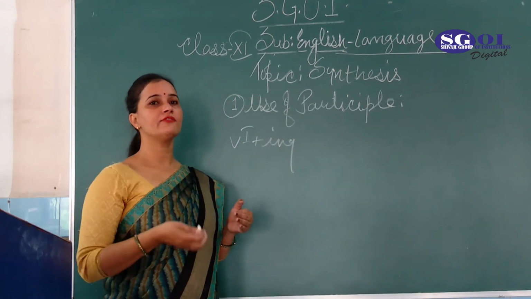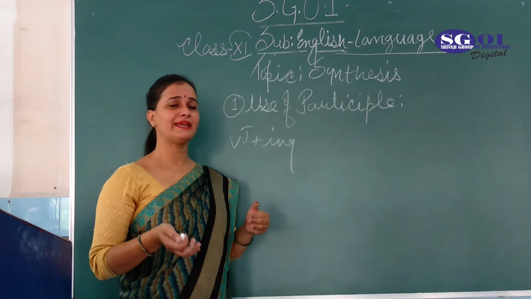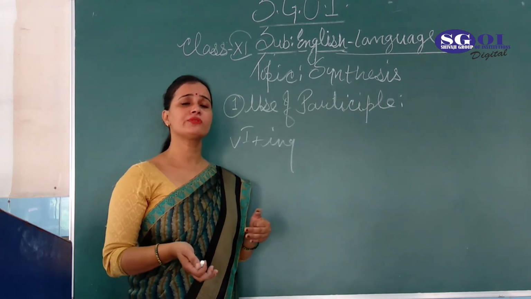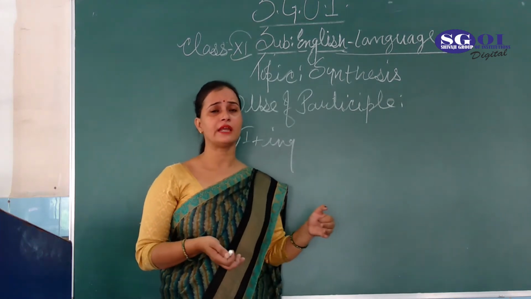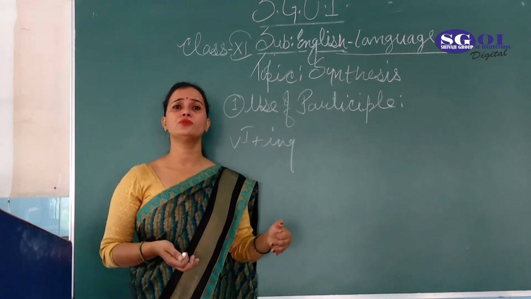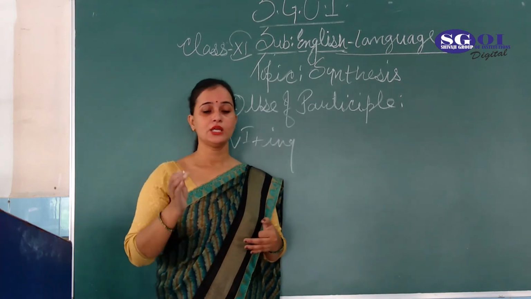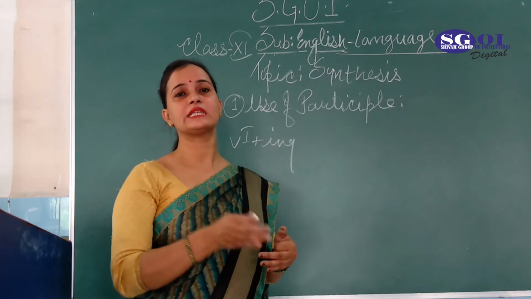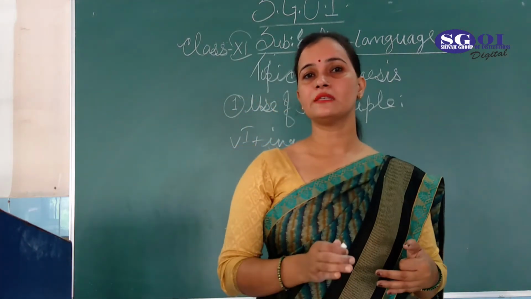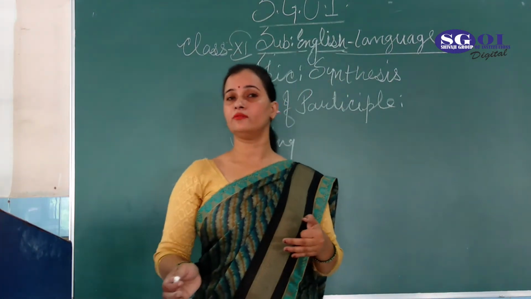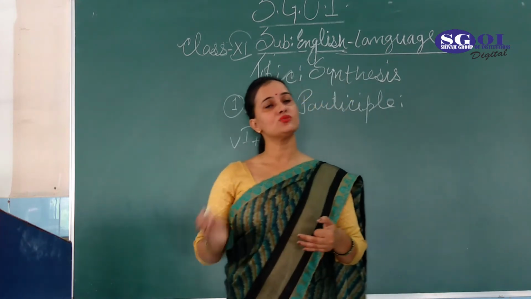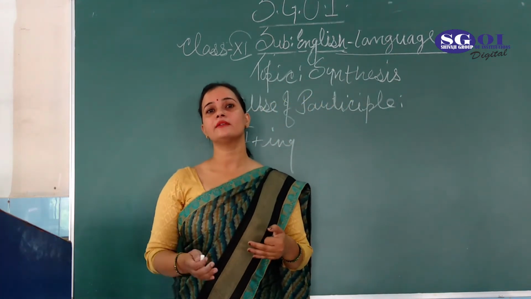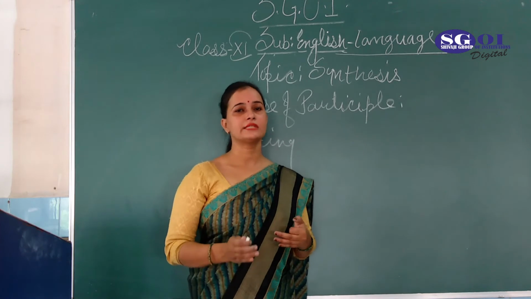So I told you three or four rules by which you can come to know that a particular sentence is framed using the present participle. The present participle denotes the continuity of the verb, the work is going on simultaneously, there is no time gap, and the subject is the same in both sentences.